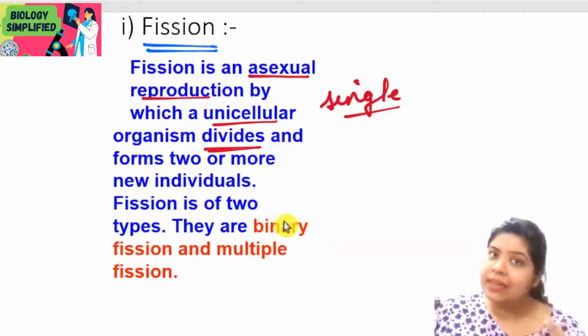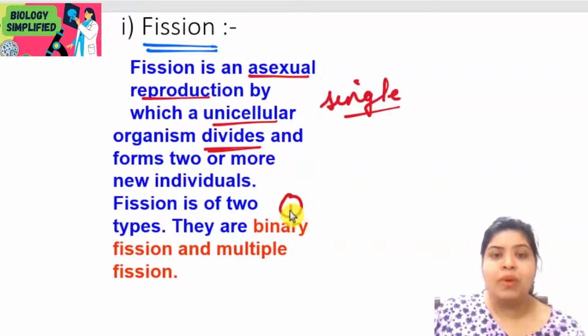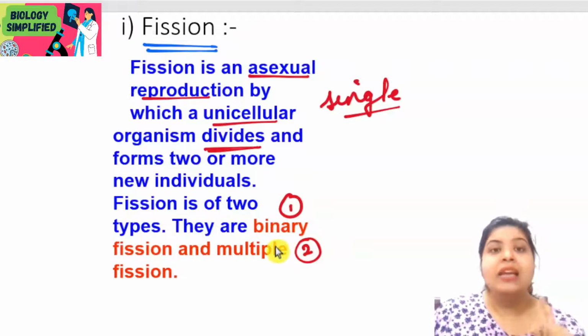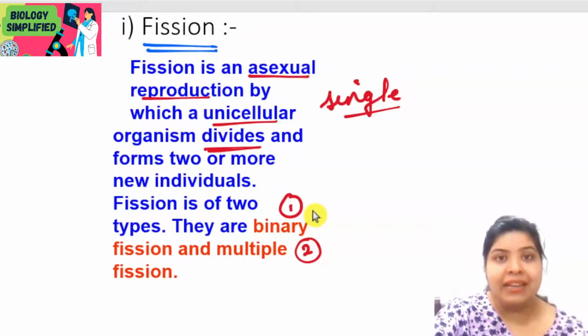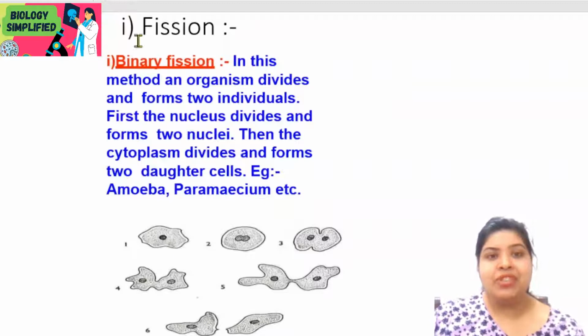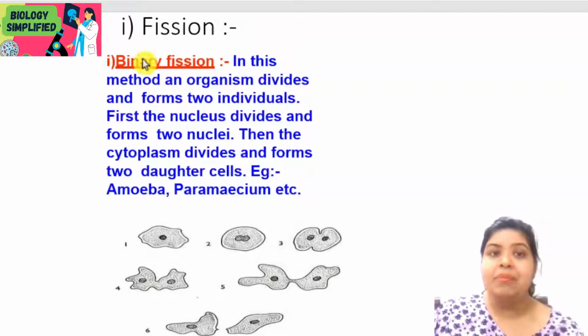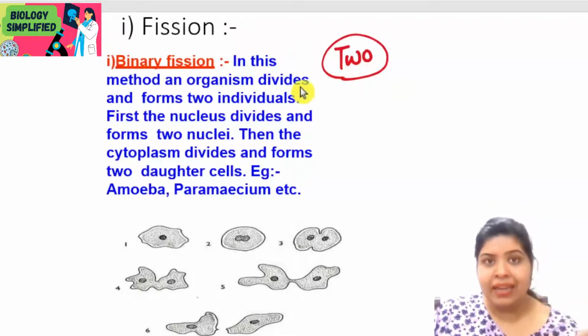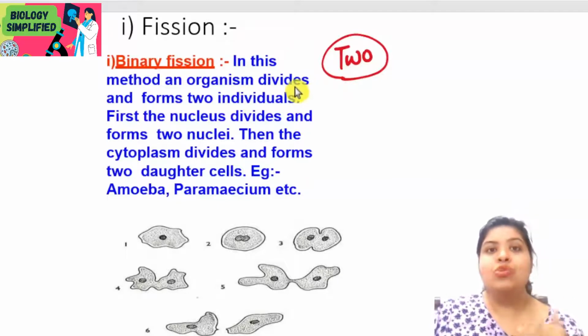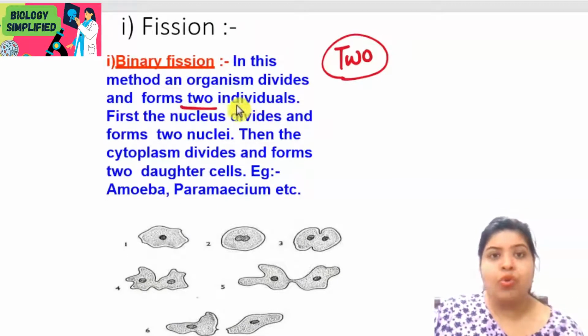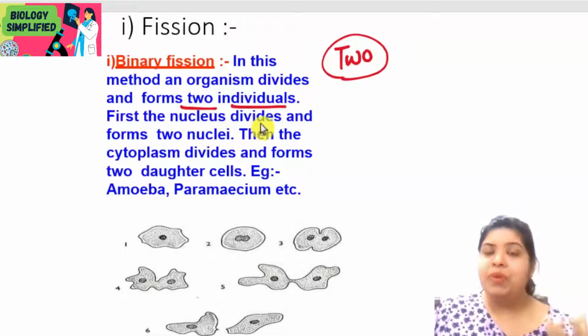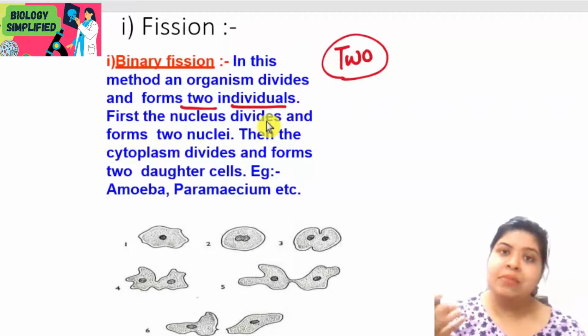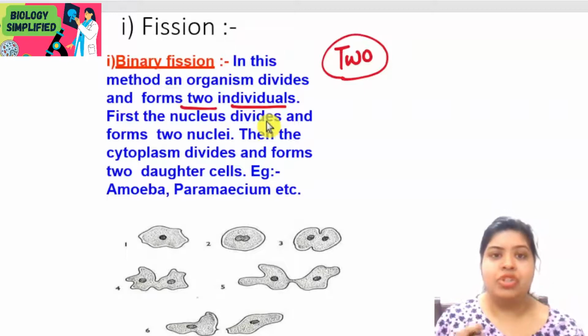Fine, so now it can be of two types. The first one is binary fission and the second type is multiple fission. Now let us see what happens in binary fission. Binary means two. Here a unicellular organism divides and gives rise to two individuals. So two individuals as progeny are formed when the organism divides by this binary fission mode.